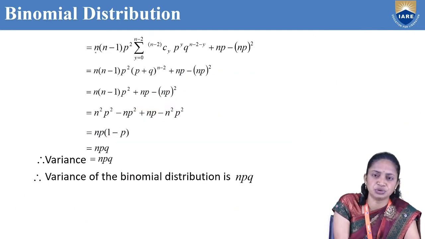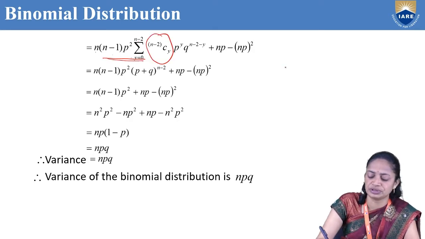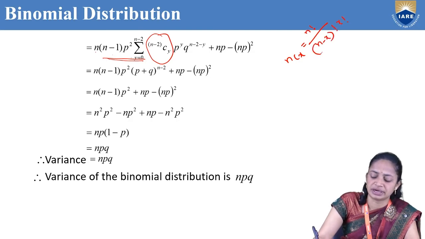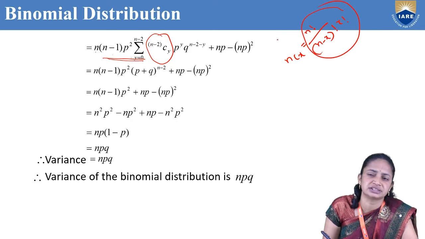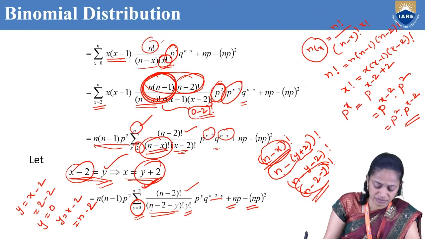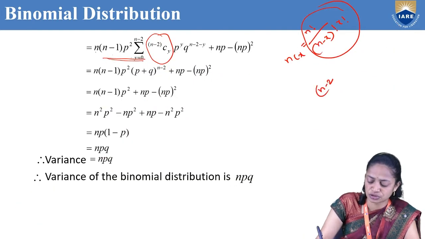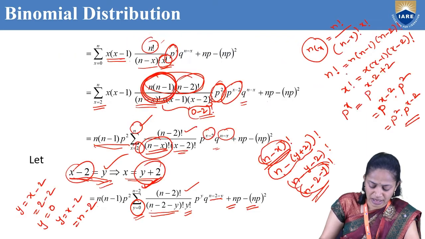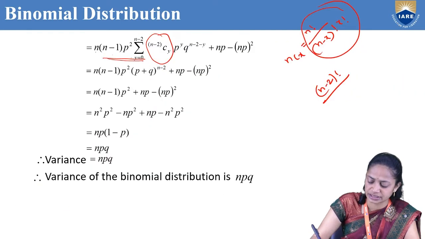Next, n into n minus 1 into p square, summation y equal to 0 to n minus 2. Up to here we are writing as it is. What about this one? We know that ncx can be written as n factorial by (n minus x) factorial into x factorial. But here we have (n minus 2) factorial divided by (n minus 2 minus y) factorial into y factorial.